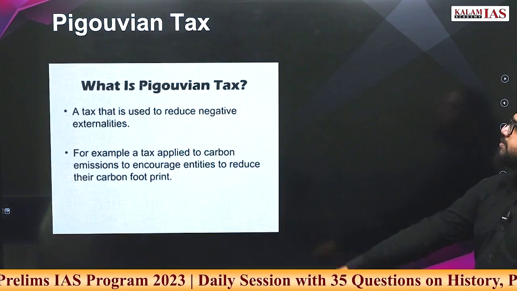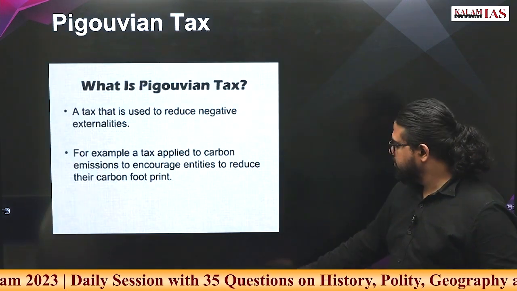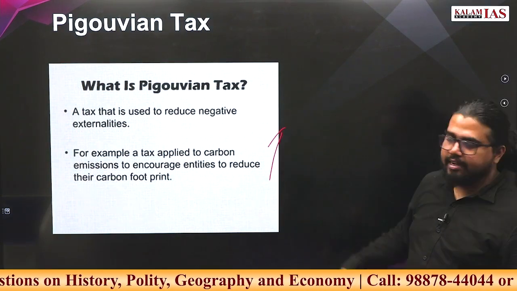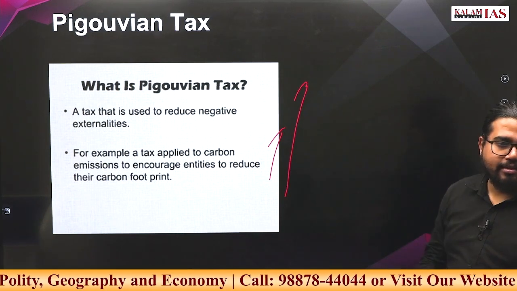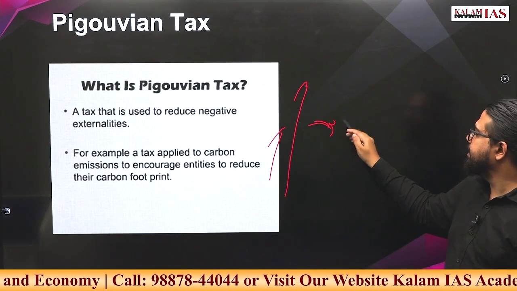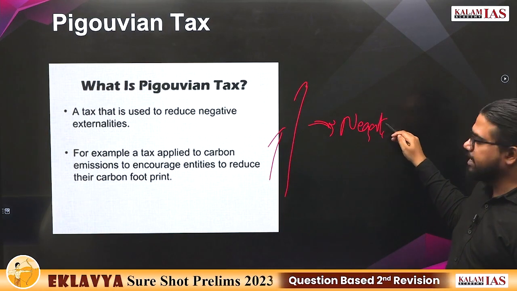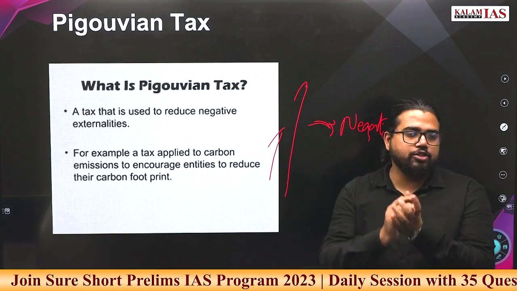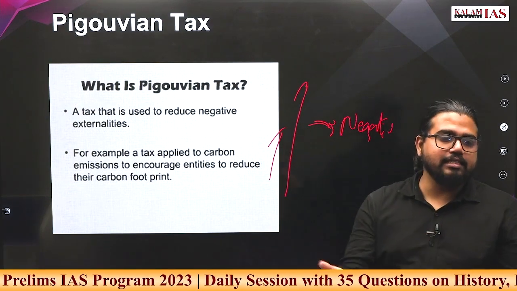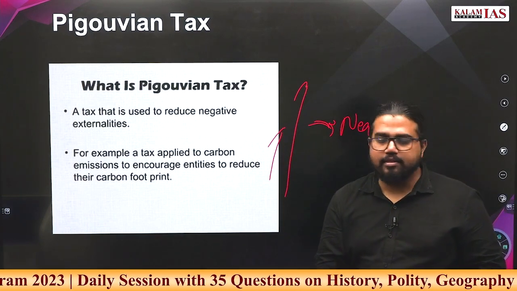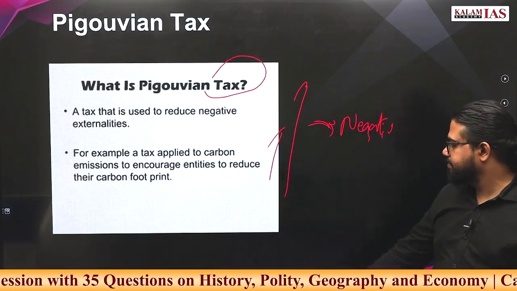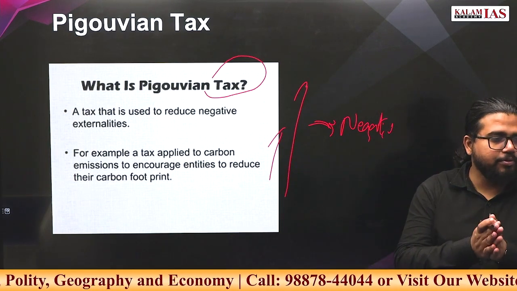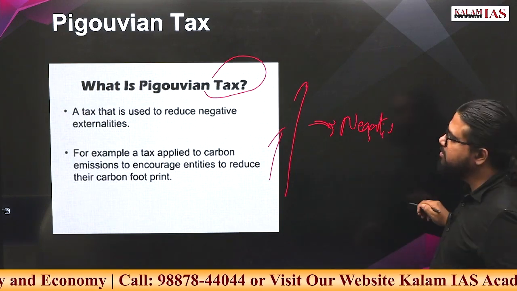Go ahead. What is Pigouvian tax? Like cigarettes, tax is very high. In alcohol, tax is very high. Why? Because it results in negative externalities in the society. So for these products, we keep the taxation so high to reduce their consumption or reduce their demand in the economy. This tax is called Pigouvian tax. But how much can you control things by putting Pigouvian tax? Is it a sustainable solution?